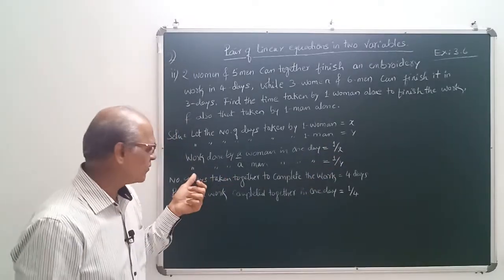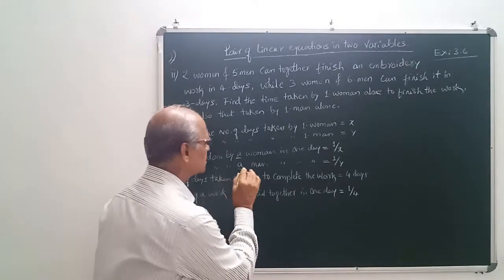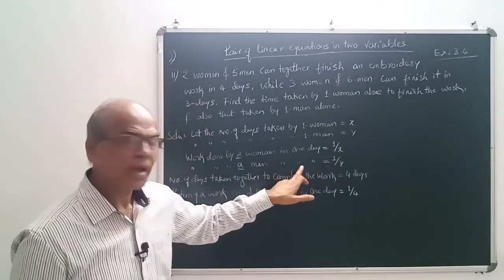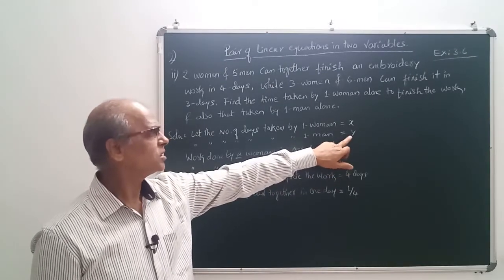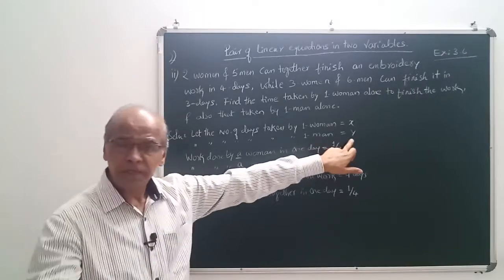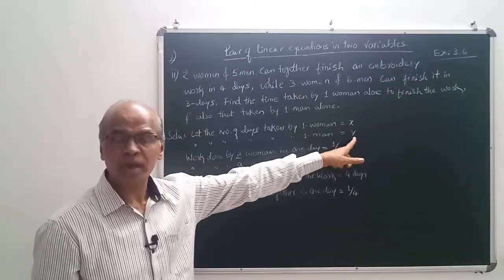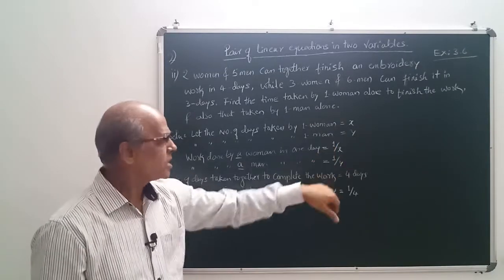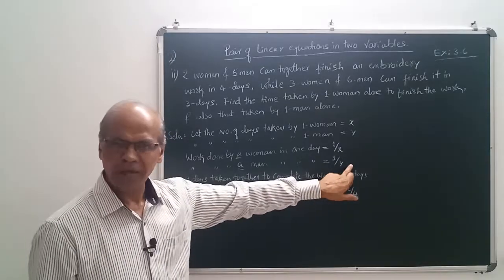Understood? In the same way, work done by a man, here means single man, in 1 day. See here, y means what? Here, y indicates the number of days to complete the whole work. Y stands for number of days by one man. But one man in 1 day, that is 1 by y.